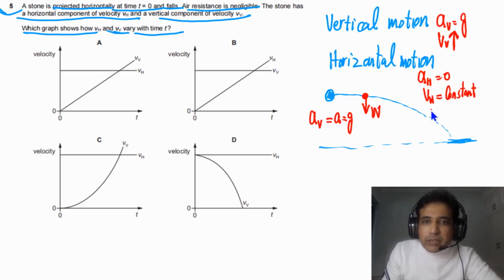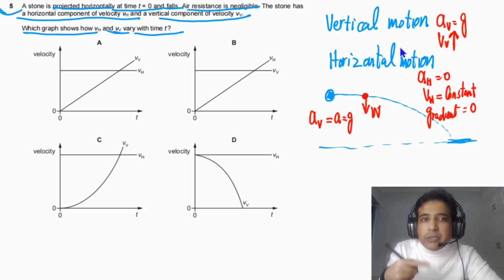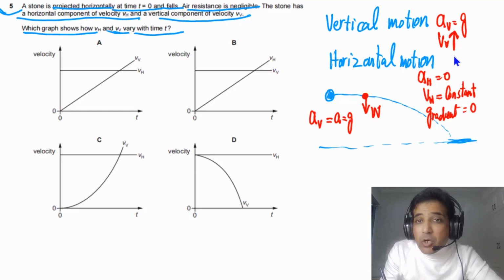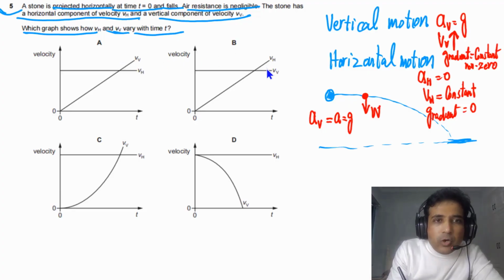So in this case, we have a v-t graph, meaning velocity against time graph. The gradient has to be positive or negative, but a constant gradient. So in this case the gradient has to be constant and non-zero. I'm writing this one for proper understanding, maybe some of you need this much detail. Constant and non-zero.